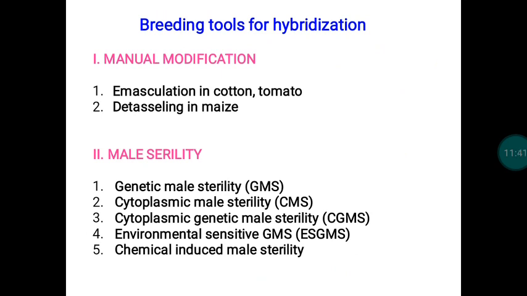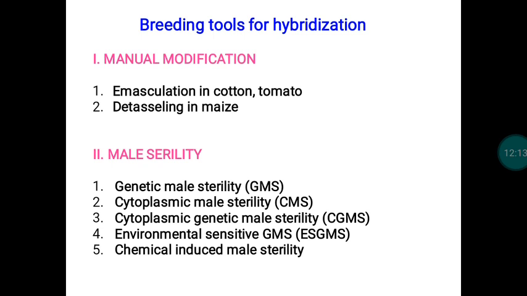So for this purpose, we have to use some tools to create male sterility and to have female fertile plants. Then only hybrid seed production is possible. For this purpose, the tools are emasculation and detasseling. Emasculation is very commonly followed in tomato and cotton, and detasseling is a very specific operation for maize for hybrid seed production purposes.